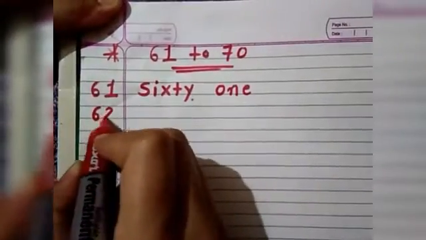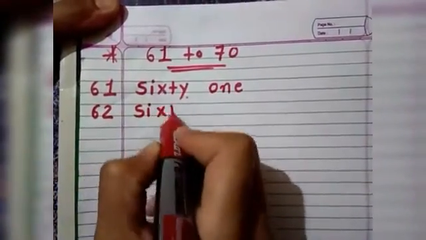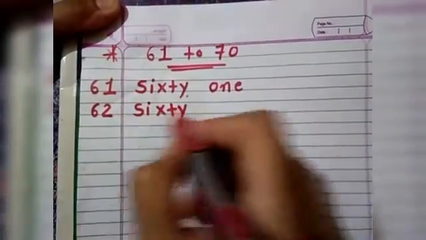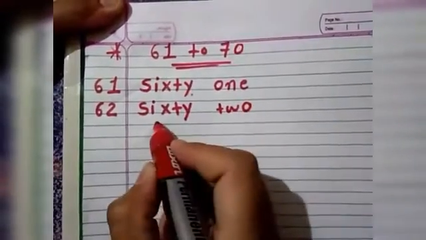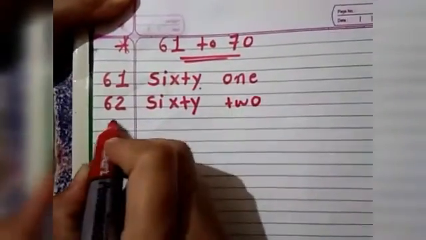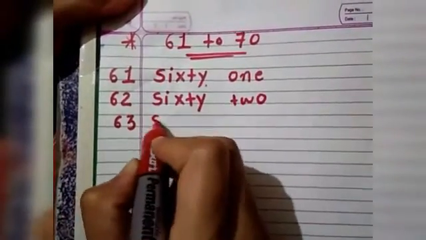Then 62. S-I-X-T-Y 60 and T-W-O 2. That is 62. Then 63.